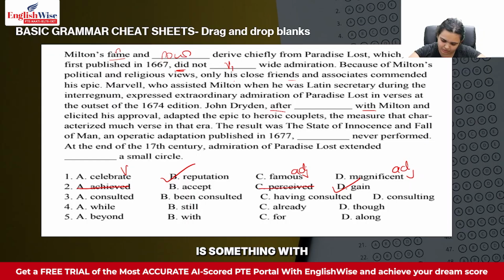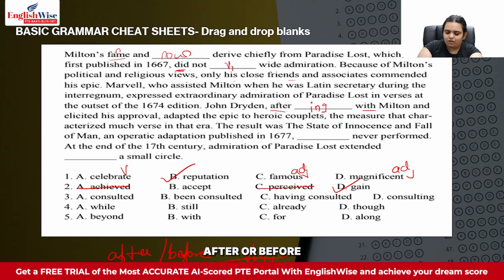What I would say is we need something with ing over here. Again, if you guys want to make a note of this, this is also a very good rule to make a note of. After or before will be followed by V-ing at times.